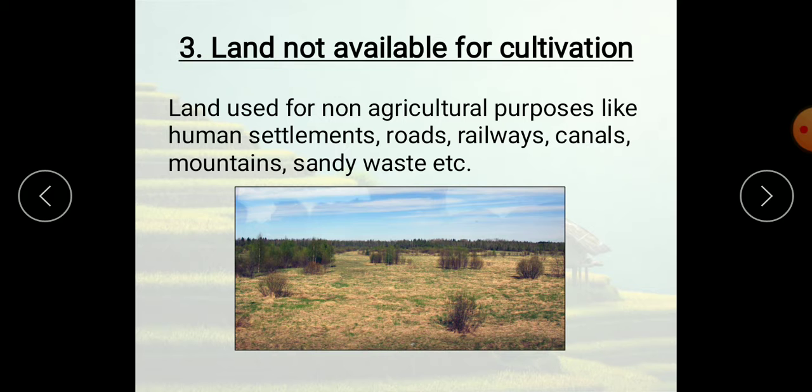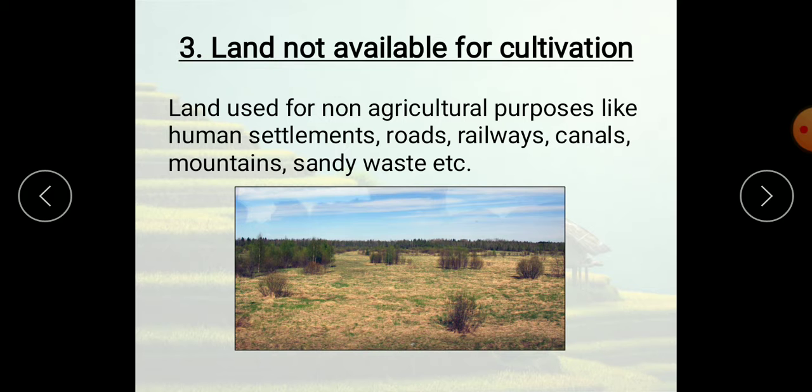Any one only they'll do, not all: cattle rearing, sericulture, everything. Any one they'll opt for. Poultry, I already mentioned, means birds, that is hens, cocks, or ducks, or any other animals. And other activities on the same farm is called mixed farming. Now, next one, production of crops and rearing of animals mainly for sale is called commercial farming. They will ask you, children, one question: what is commercial farming?